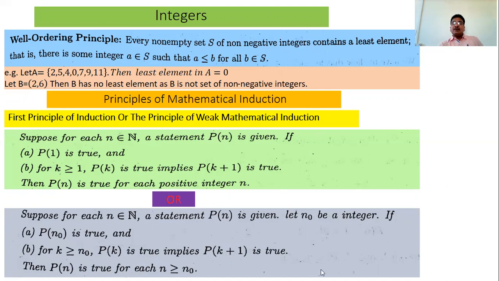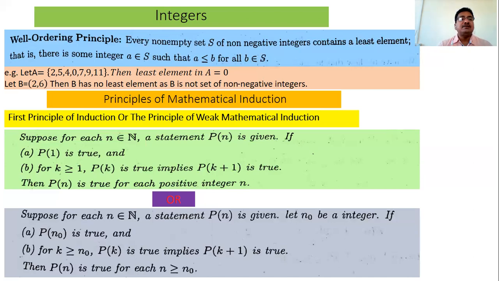So how many numbers lie between 2 and 6? Infinitely many. How many natural numbers or integers lie between 2 and 6? The answer is 3. But between 2 and 6, there are infinitely many numbers.